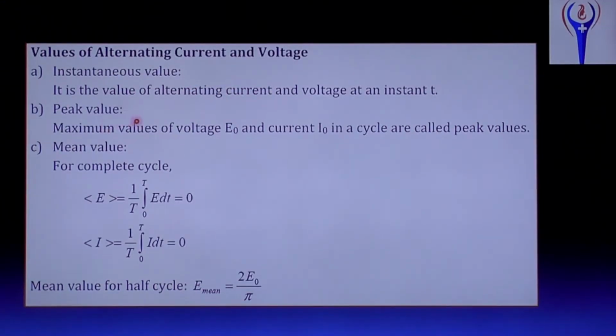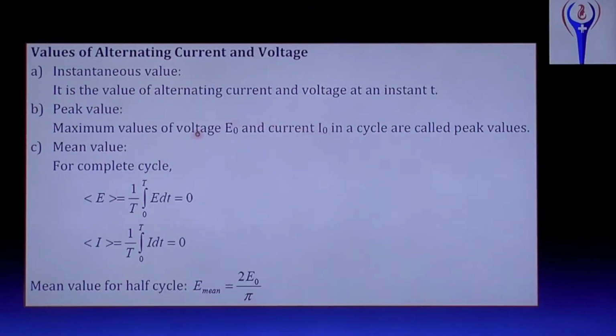Peak value. Peak value is the maximum values of voltage E0 and current I0 in a cycle, called peak value. We used these earlier, E0 and I0. E equal to E0 sin omega t, I equal to I0 sin omega t. That E0 and I0 are the peak value of EMF and peak value of current.